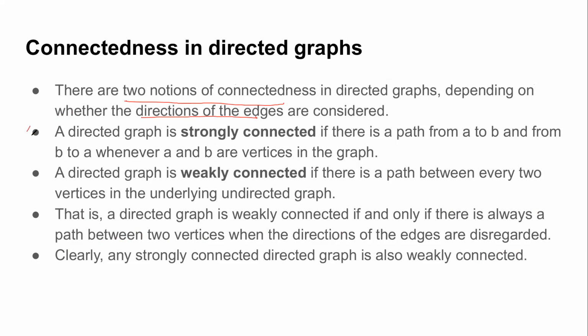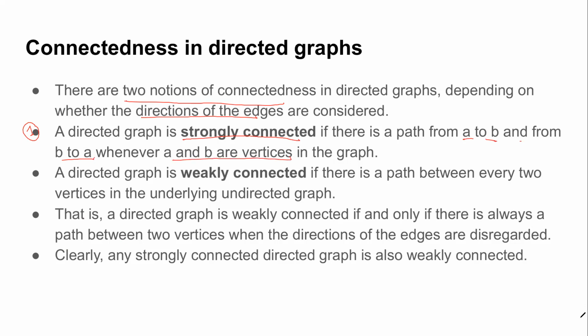The first notion of connectivity is known as strong connectivity, or the resultant graph is known as a strongly connected graph. When do we say that? We say that a graph is strongly connected if there is a path from vertex A to B and from B to A as well, whenever A and B are vertices in the graph.